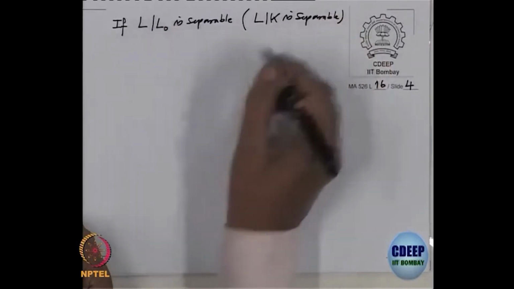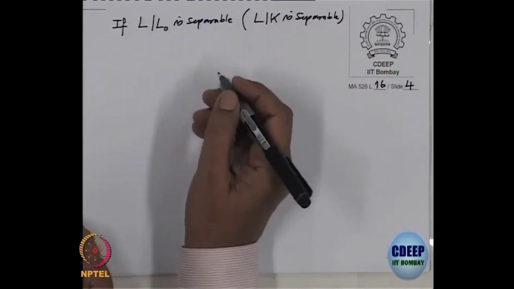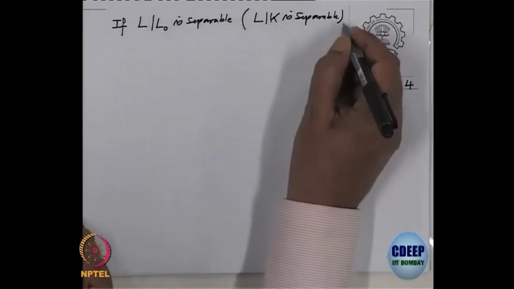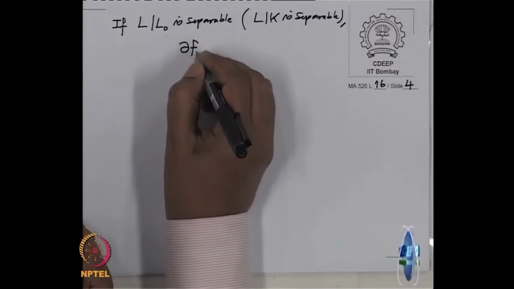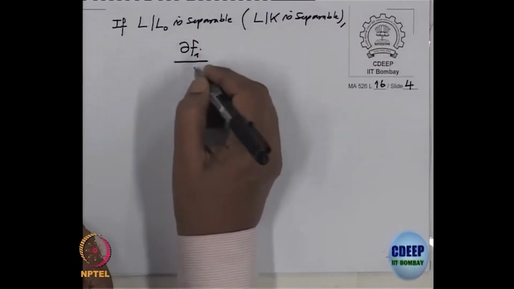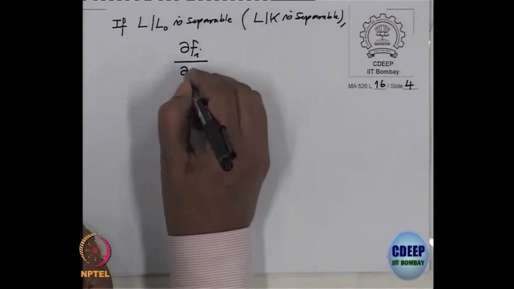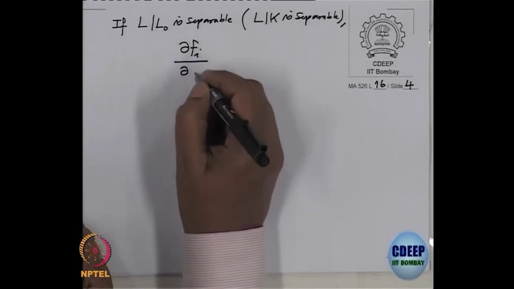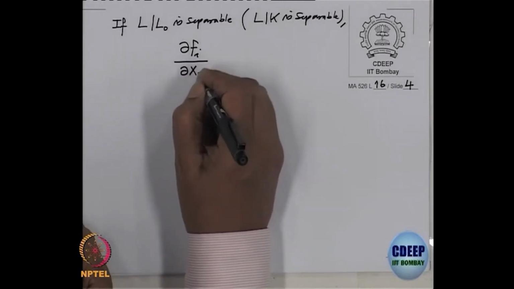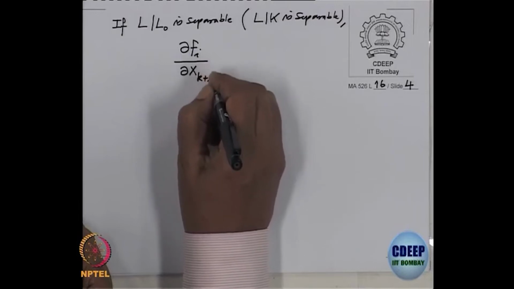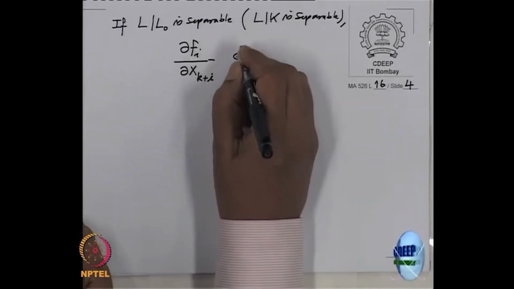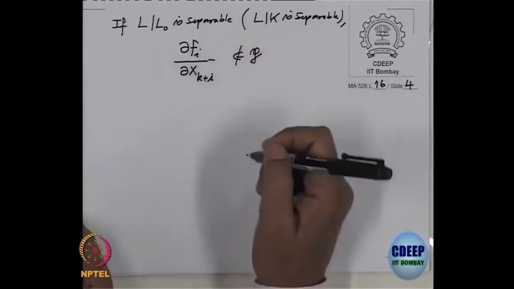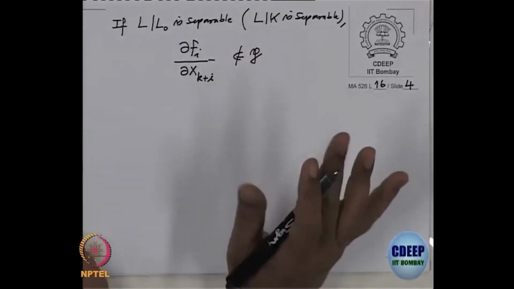This is the algebraic part of that L over K. So, if that is separable, then if I take the partial derivative of fi with respect to the last variable, dfi/dx_{k+i}, this cannot belong to P. So, that is the claim.